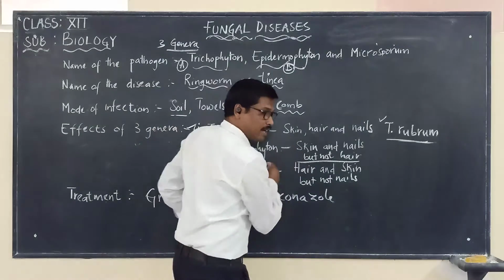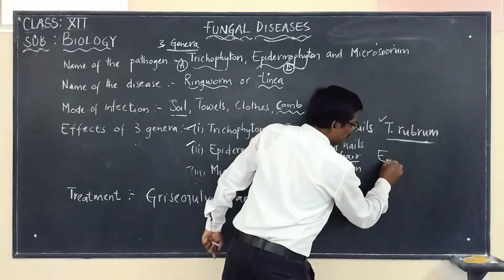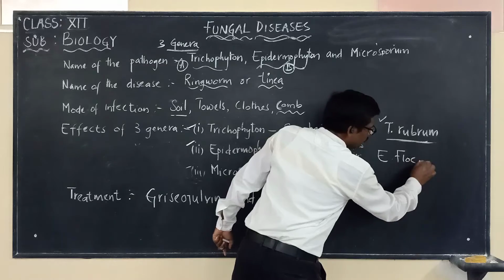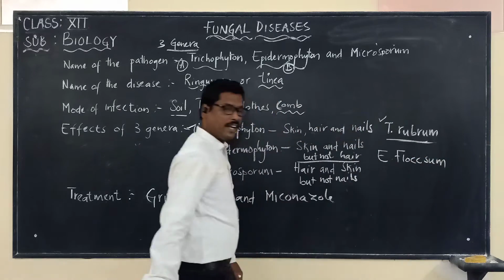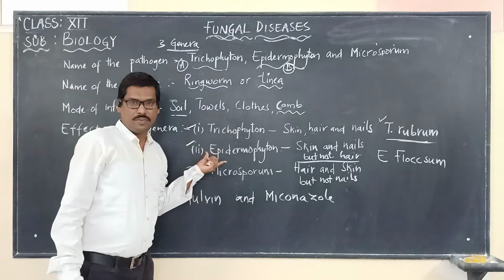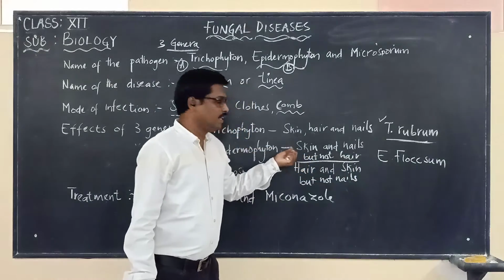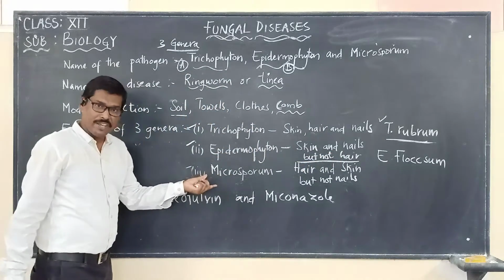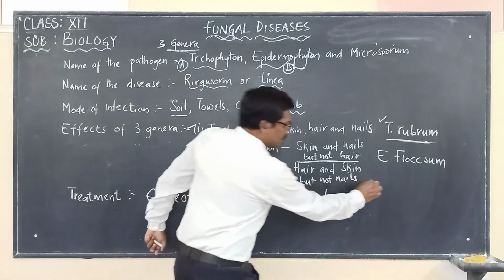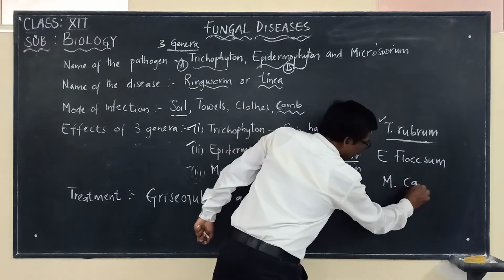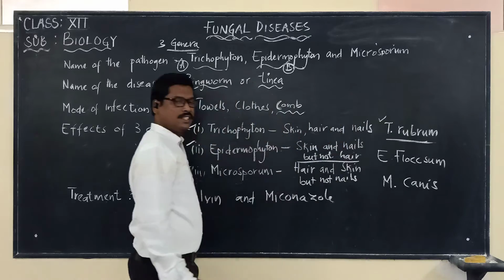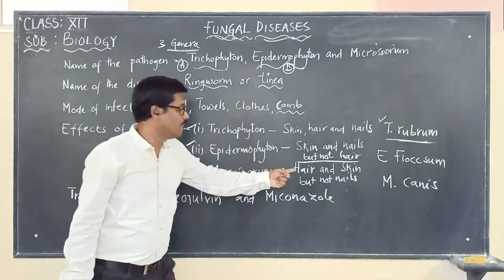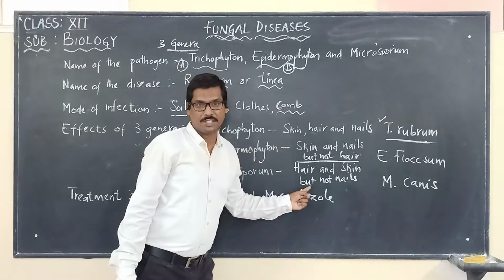And for the second one, epidermophyton. The best example for epidermophyton is Epidermophyton floccosum. This is another fungus belonging to the genera Epidermophyton. It causes ringworm in the skin and nails, but not hair. In the same way, for Microsporum, the best example is Microsporum canis. This is the third one causing ringworm. It can infect hair and skin, but not nails.